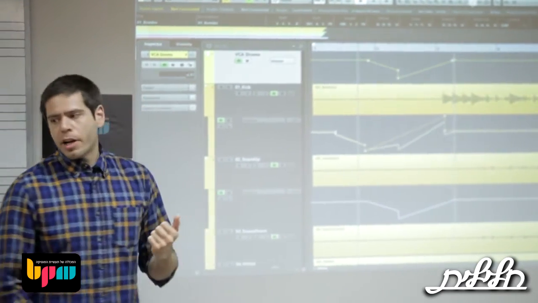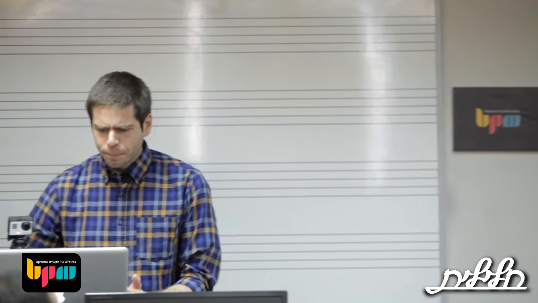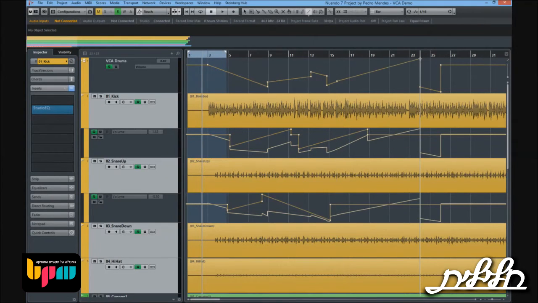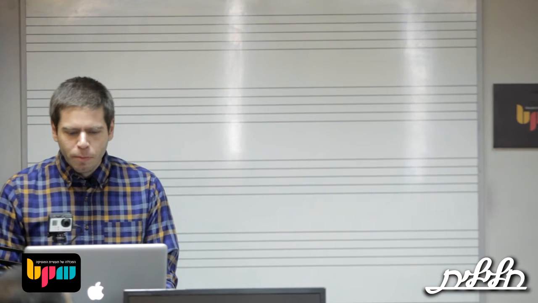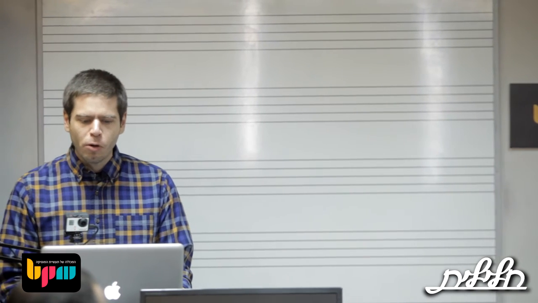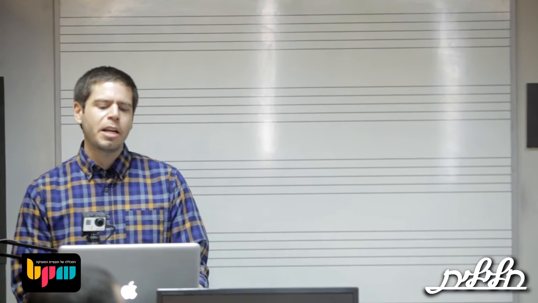So if I automate also the snare, you will see that it will also create two lines, and basically one automation shows you the real automation of the track, and the other one is what you hear. Let's say I do some crazy lines here because I'm working in a very demanding project and I have all this mess and I don't want to see this anymore.